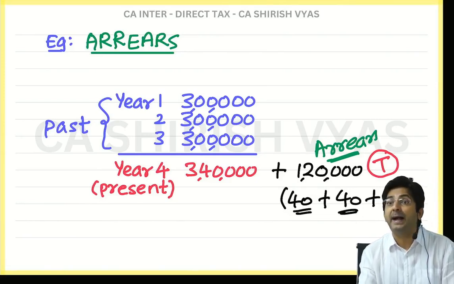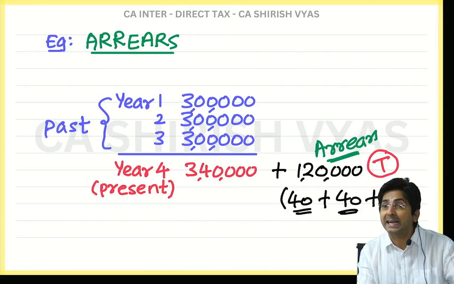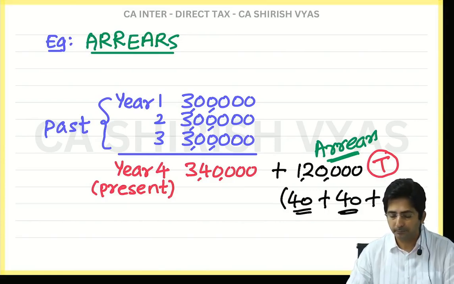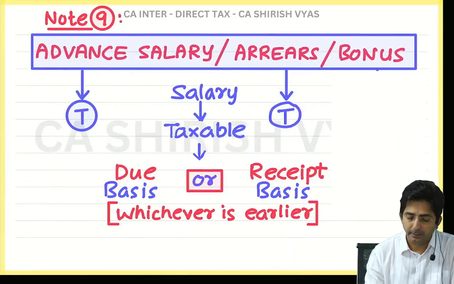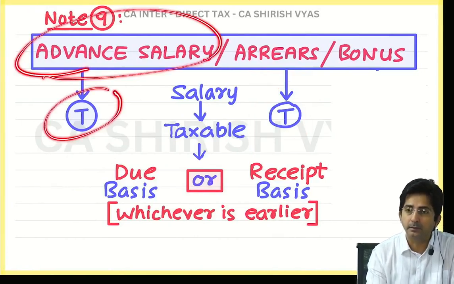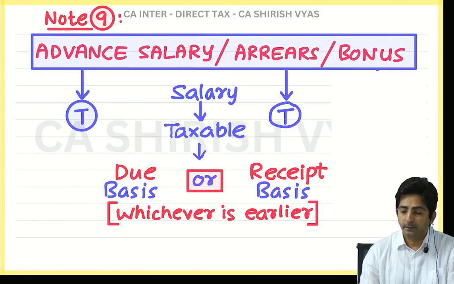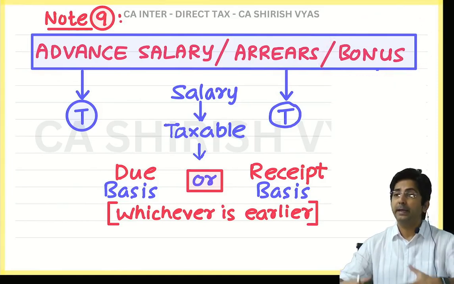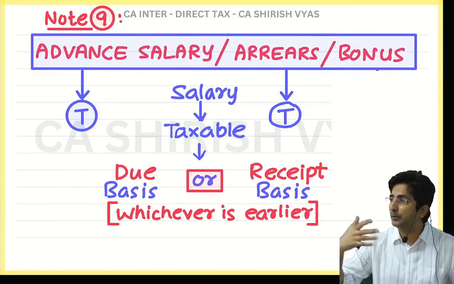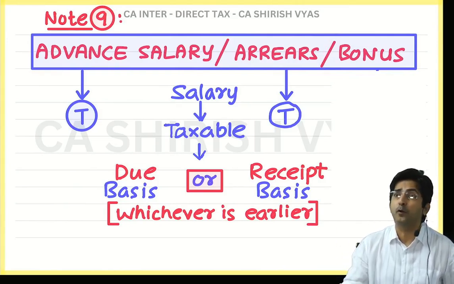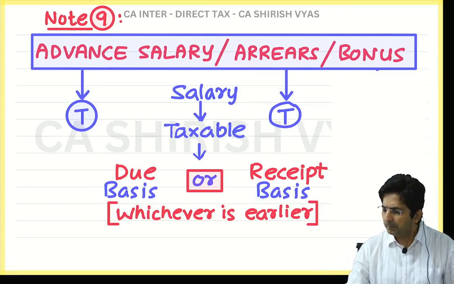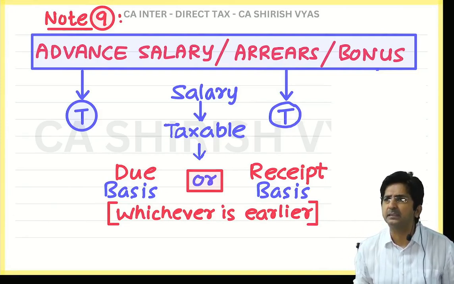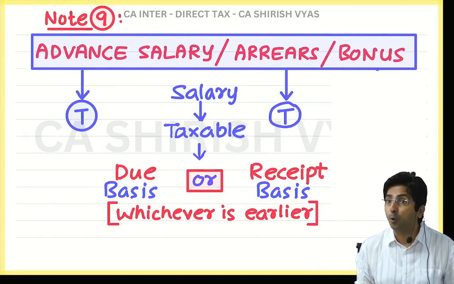In short, arrears, if it comes in the question, taxable. Main thing is you should know why. Because in the past it was not taxed, because the dispute was going on, but now you have received, so it will be taxable. So see what I have written. T for taxable. In short, advance salary is taxable. Arrears of salary is also taxable. Now, bonus. You know, every employee gets bonus from the boss either at the time of Diwali or any function or for performance. So what should be the treatment of bonus? Even that is taxable, but that is taxable on receipt basis. It's never taxed on accrual basis.